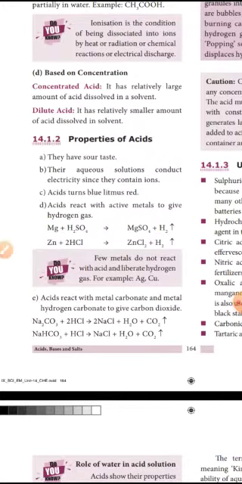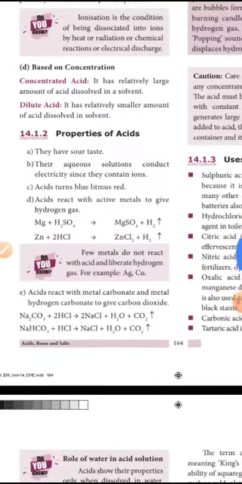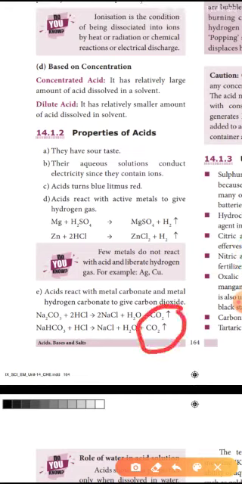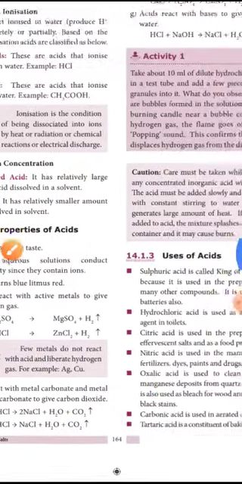Then acid reacts with metal carbonate and metal hydrogen carbonate to give carbon dioxide. CO2 is carbon dioxide. So sodium carbonate plus HCl, hydrochloric acid, forms sodium chloride, cooking salt, plus water plus carbon dioxide. Sodium bicarbonate is baking soda. Baking soda plus HCl will give sodium chloride, water and carbon dioxide.